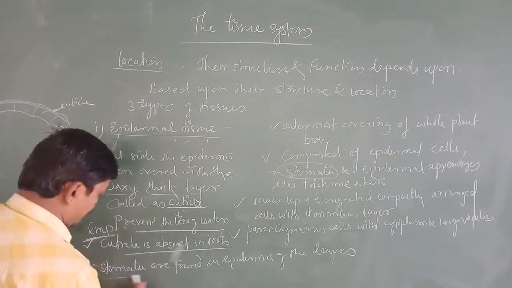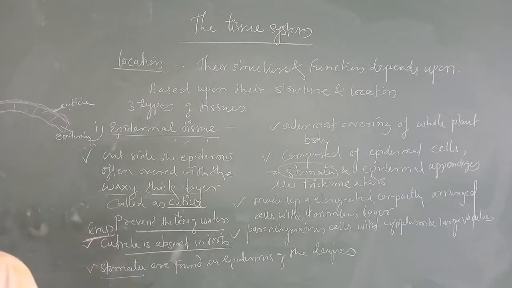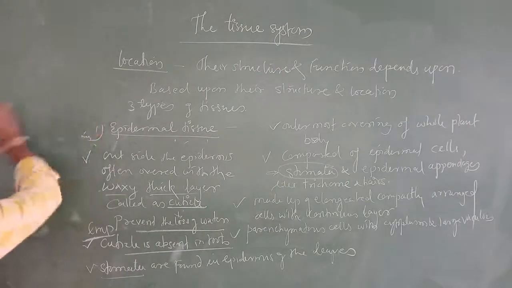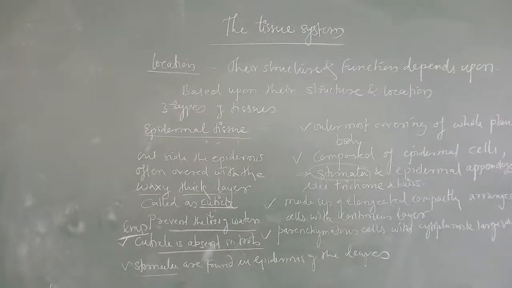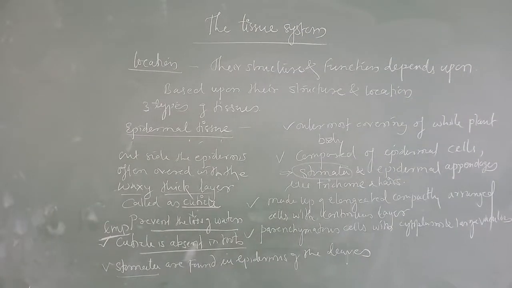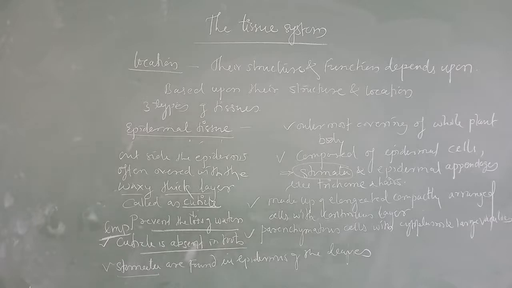What is the function of these stomata? First, I would like to go for the diagram of the stomata. Here I will draw the diagram of stomata, and I will tell the function at that time. There are two kinds of stomata: one is dumbbell shaped, another is bean shaped, based on dicotyledonous and monocotyledonous plants.